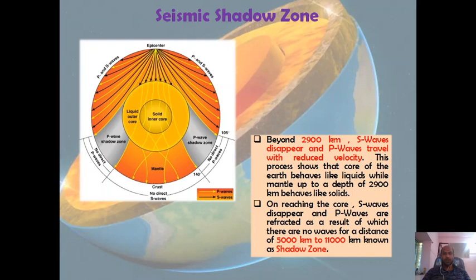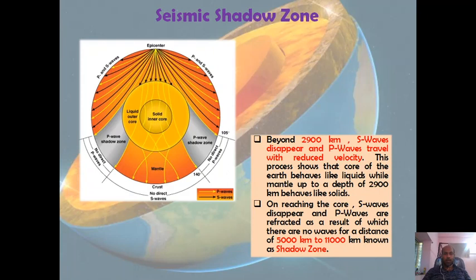Seismic shadow zone. What is a seismic shadow zone? A seismic shadow zone means that part of the earth's surface where there is no earthquake wave, where earthquake waves do not occur. Now why does this happen? For your knowledge, I want to say one more thing, that the seismic shadow zone always lies opposite to the epicenter.